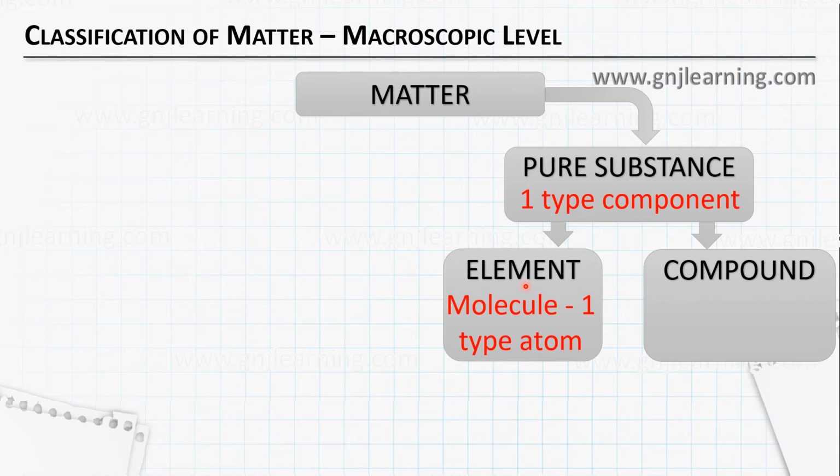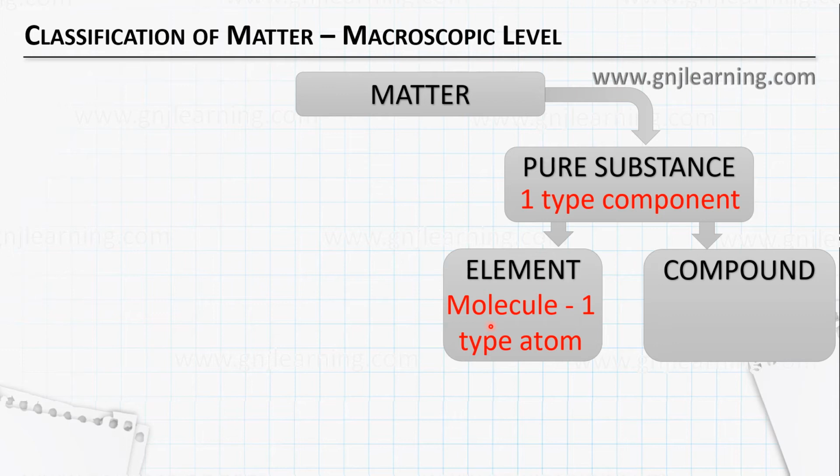Yes, we have noble gases, which stay only as atoms. So if you are taking a noble gas and if no other gas is inside that, you can say that it is a pure substance and it is in atomic form. Whereas if you are taking hydrogen gas, what is the formula of hydrogen molecule? H2. And what are the atoms it contains?